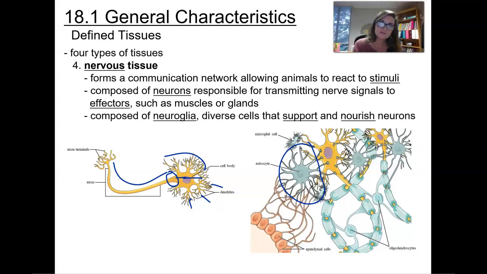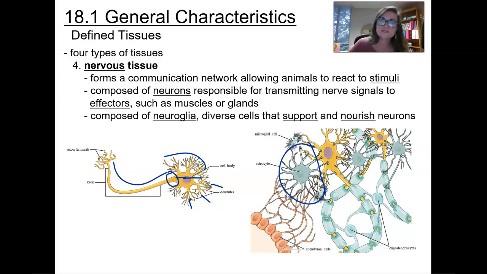Now, the bad thing with that is if you do have some type of cancer in the brain, a tumor, you can't have normal chemotherapy with this because it will not be able to cross that blood-brain barrier because of these astrocytes, because it keeps those toxins out. So it makes it a little bit harder to treat these types of tumors.